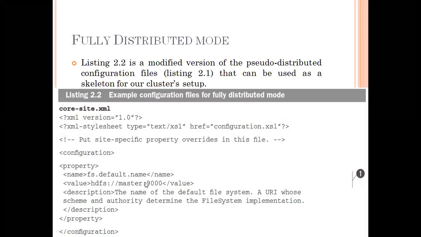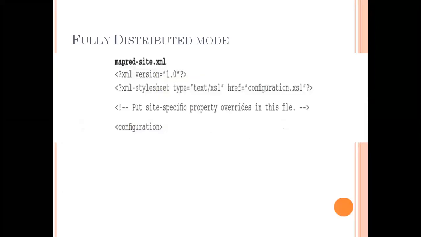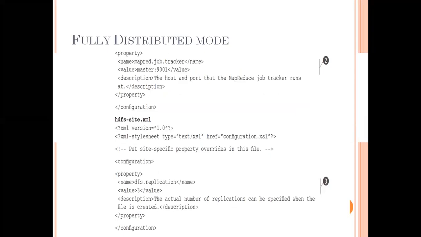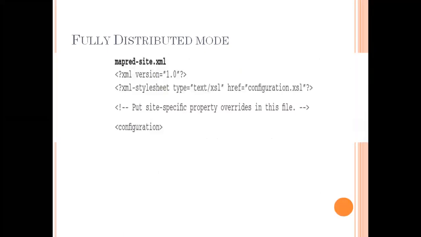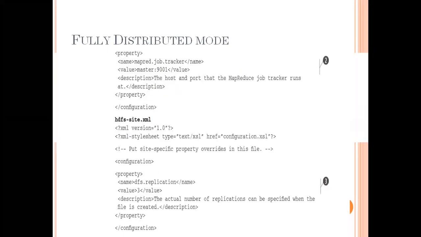Now we are in a fully distributed mode. We have a master, then backup, and third Hadoop 1, Hadoop 2, Hadoop 3, the same way. Same file system in core-site.xml with the file system implementation, and mapred-site.xml is used for the MapReduce concept.